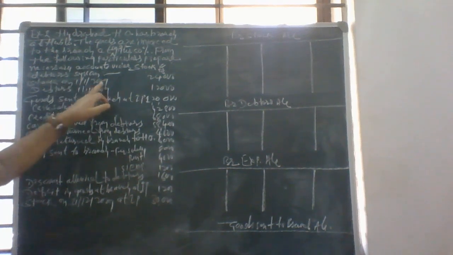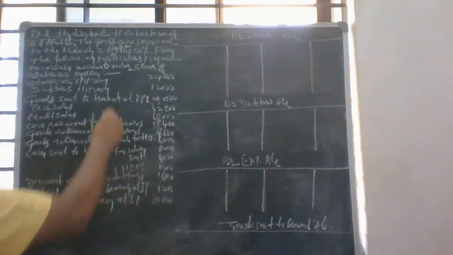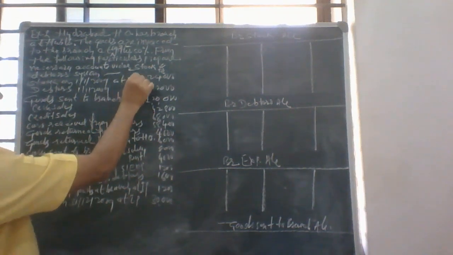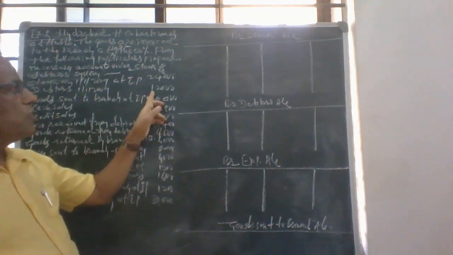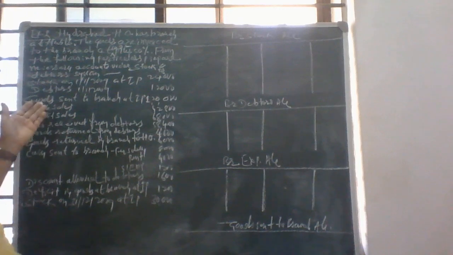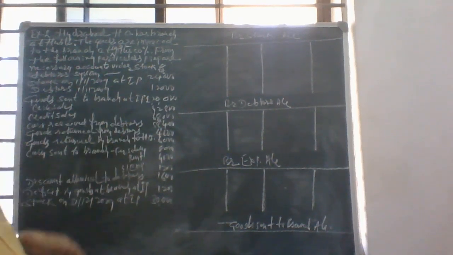Stock on 1/1/2009, 24,000, that is the opening stock at IP. Debtors on 1/1/2009, that is the opening debtors, 12,000. Goods sent to branch at IP, 1,20,000.